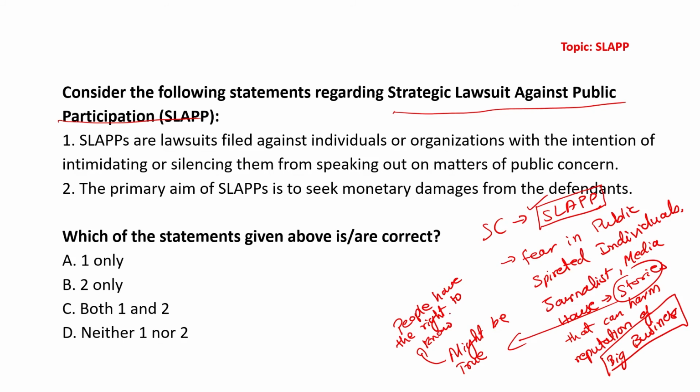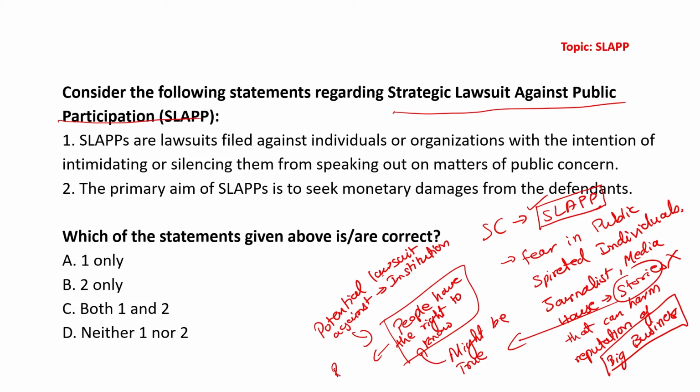But because of a potential lawsuit against the institution, the journalist or the media house will not publish this story. People will remain in the dark until the effects of the news that was not published become detrimental to people on the ground.